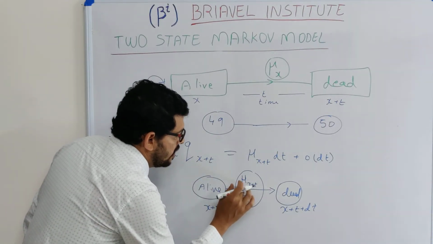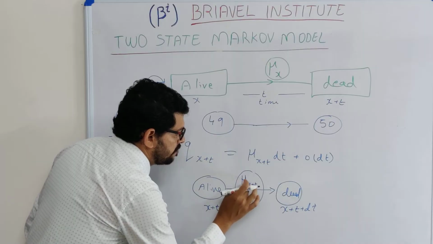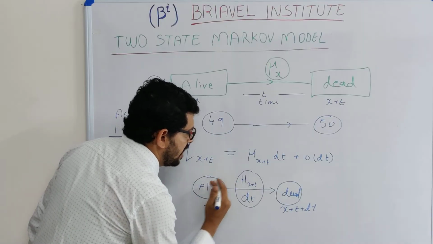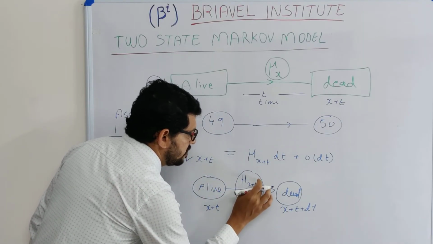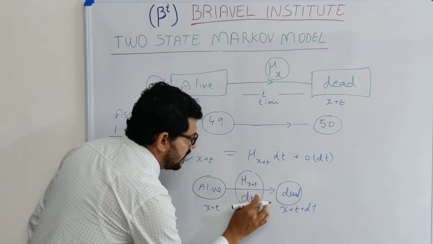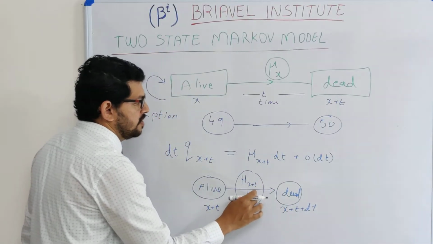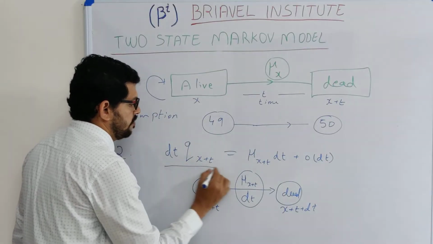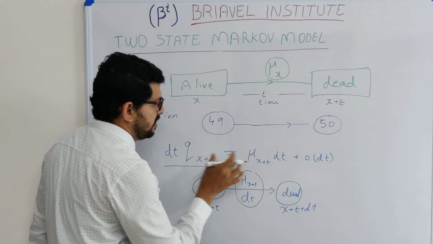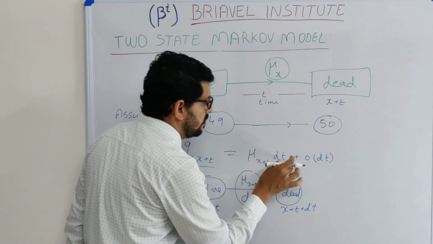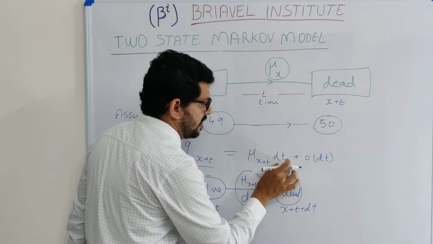So the transition probability equals the transition rate times the small time interval.